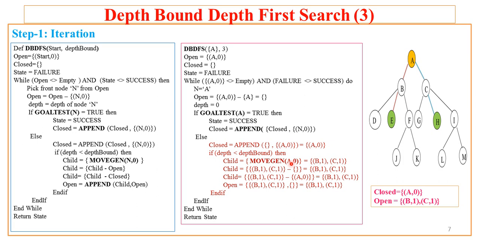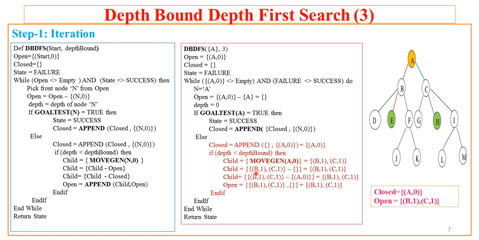It now calls moveGen along with the node and its depth. moveGen will get into the state space, that is the successor list, and check what the child nodes of A are, that is B and C, and these two nodes are at level 1. So moveGen will return the child nodes, B and C, along with the depth, which is one more than the depth of A. A is at depth 0 and the children B and C are at depth 1. So this is the status of the children at this point of time.